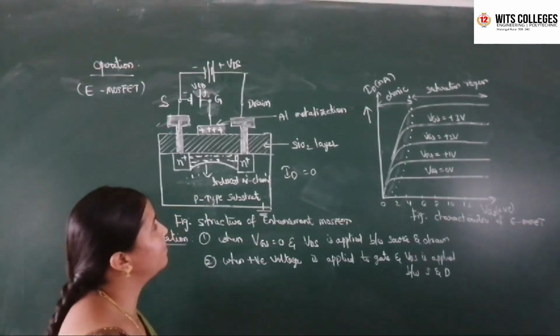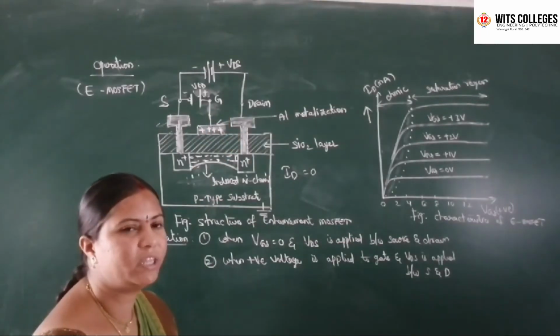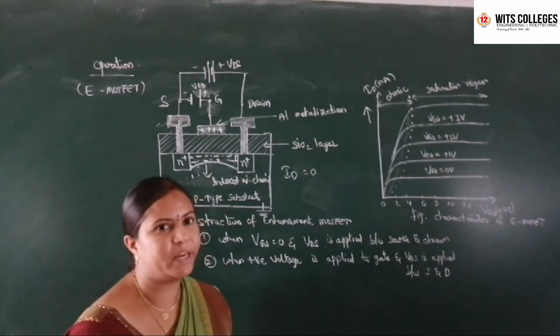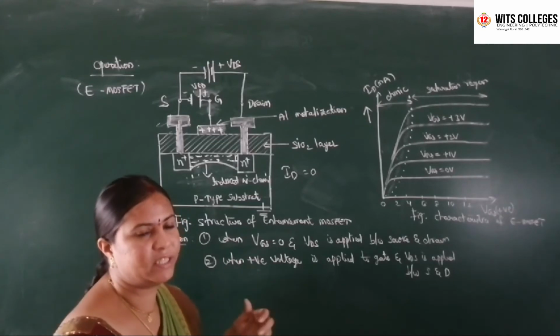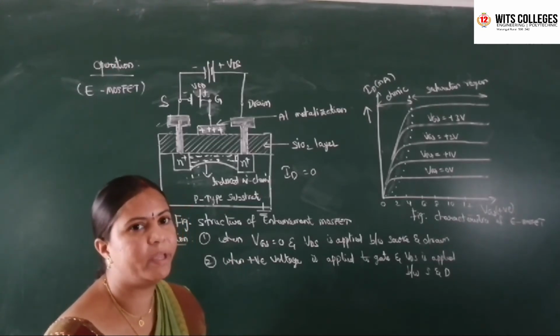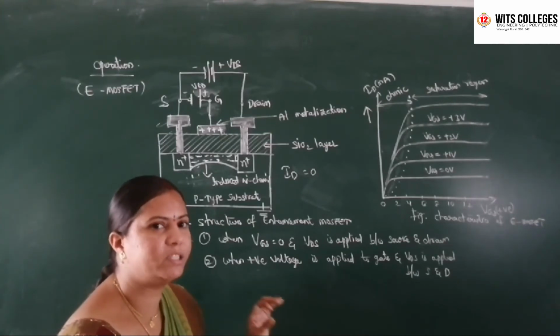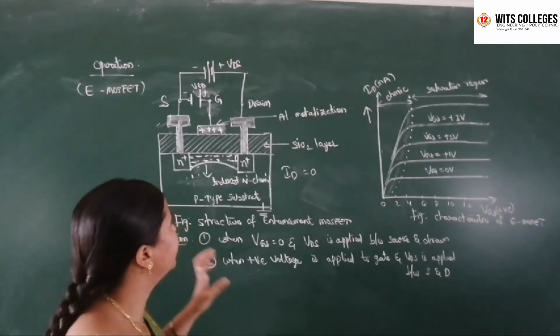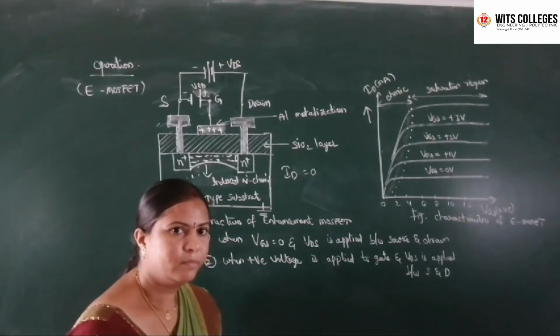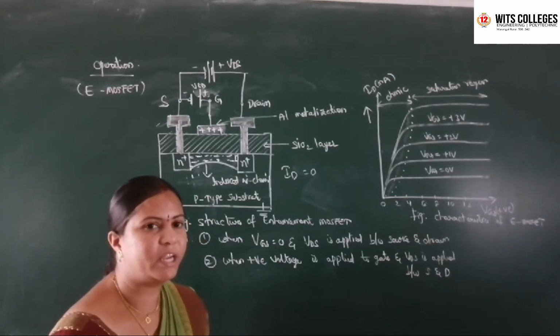And if you increase it further, what happens? If you increase the positive VGS value, the conductivity is also going to increase. The channel width also increases. The n channel layer is also going to be increased. So like this, when you apply positive voltage, positive polarity at the gate terminal, the drain current will exist between the source and drain terminal.